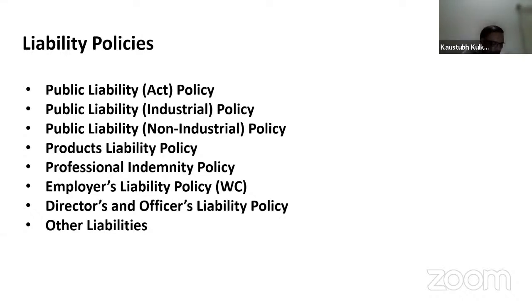But regarding product liability also, if there is any liability which occurs due to use of the product, the product liability policy will come into the picture. There are certain jurisdictions under these types of policies, that is the Indian jurisdiction, other than USA Canada jurisdiction, and including USA Canada jurisdiction.